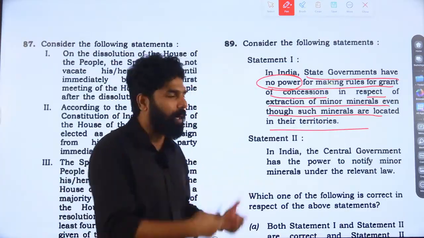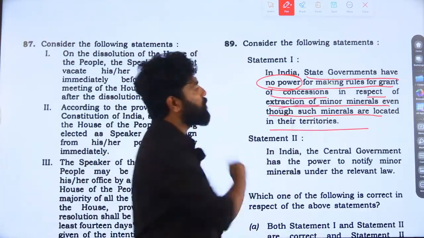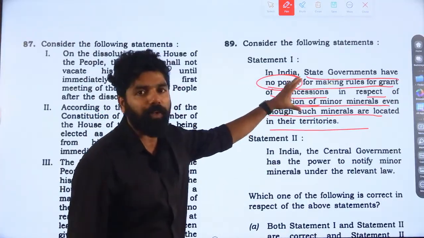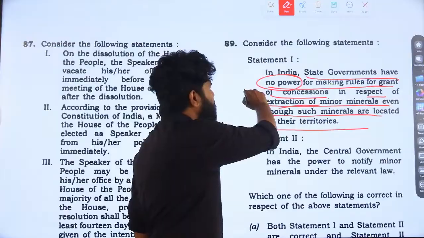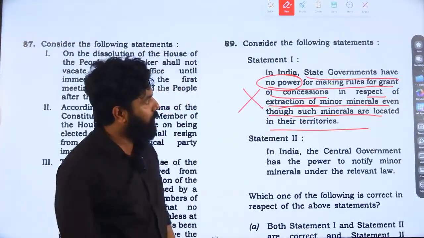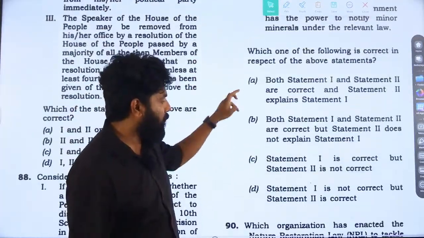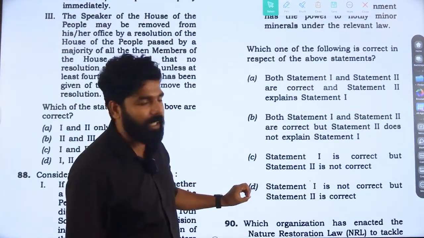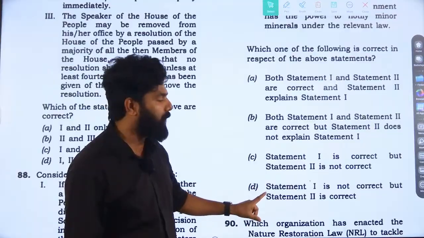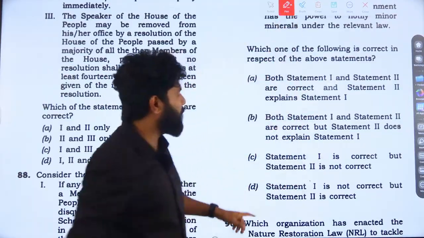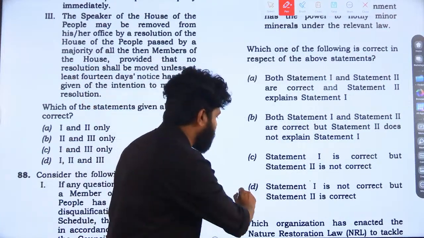They have certain power in making rules regarding minor minerals, which are part of state subjects. That's the reason statement 1 went wrong. If you know that statement 1 is wrong, you can conclude that option D is correct, without even reading further.